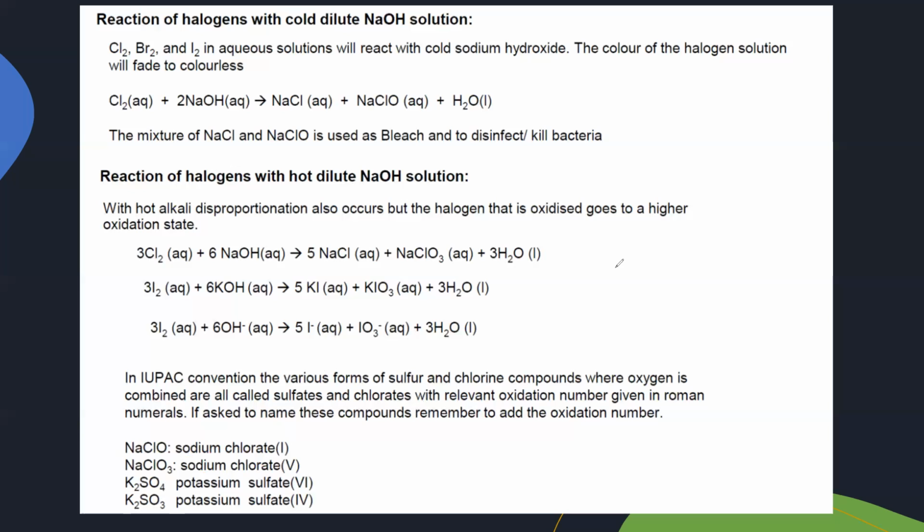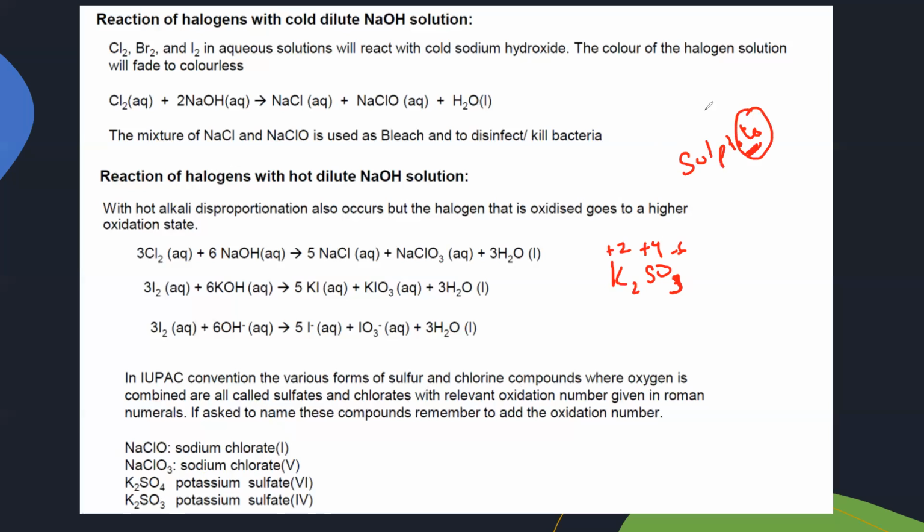And K2SO3. Each oxygen is -2, so 3 oxygen will be -6. Potassium will be +2, so sulfur will be +4. So we can say potassium sulfate(IV), or when the oxidation number is lower, like when the number of oxygen is less, we can also say sulfite.